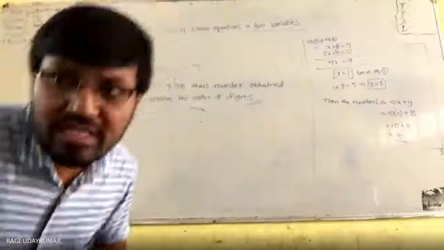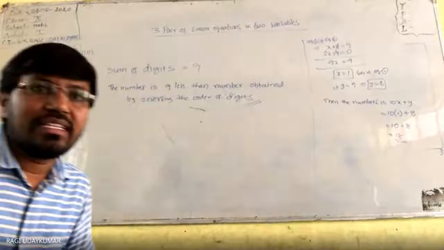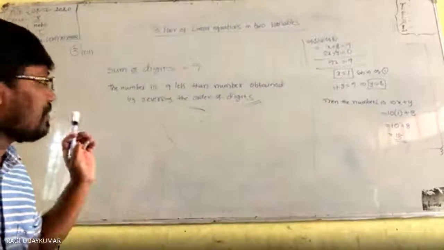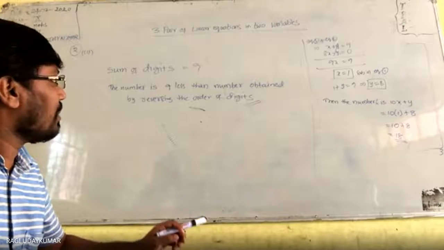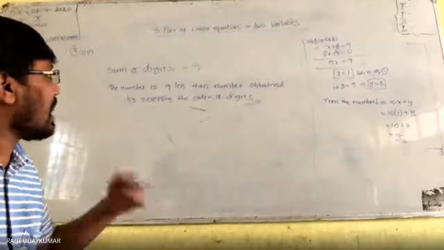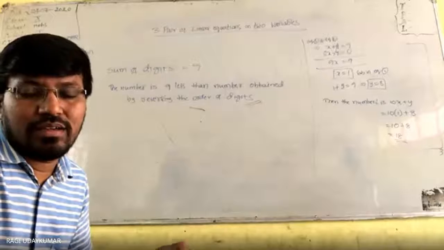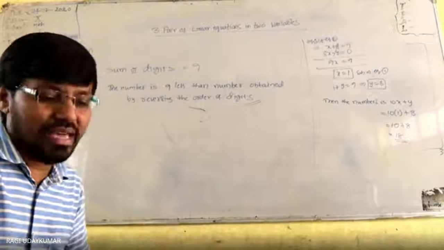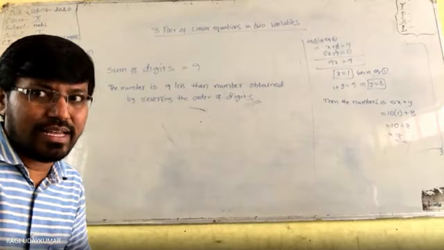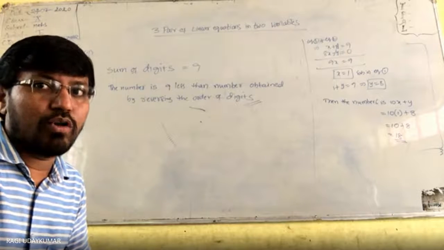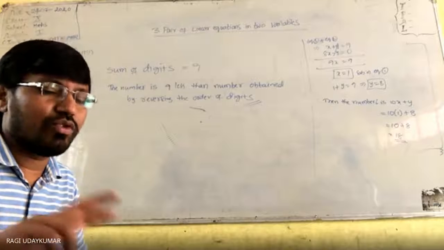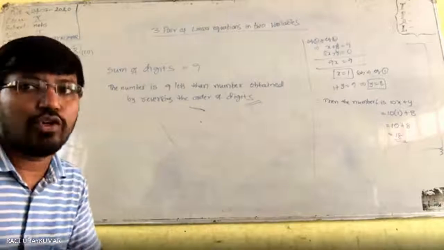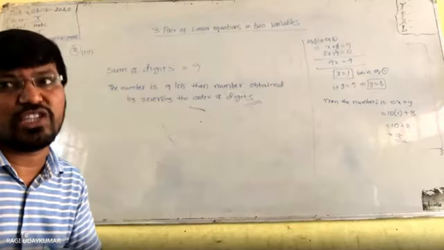Find the number, 2-digit number. Okay, the sum of the digits is 9 and the number is 9 less than the number obtained by reversing the order of the digits. तो वो नंबर से 9 सब्ट्रैक्ट 9 कम है, that number is 9 less than the number obtained by reversing the order of the digit. उसको ऑर्डर को चेंज कर ले तो इसको इक्वेशन फ्रेम करना है. I want you people to frame the equation for the second statement.